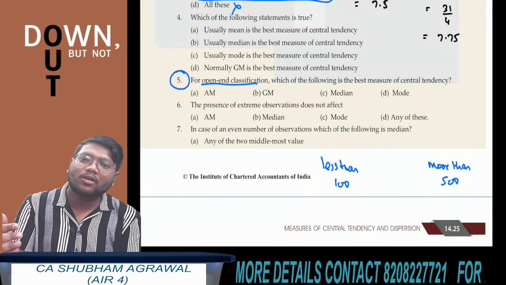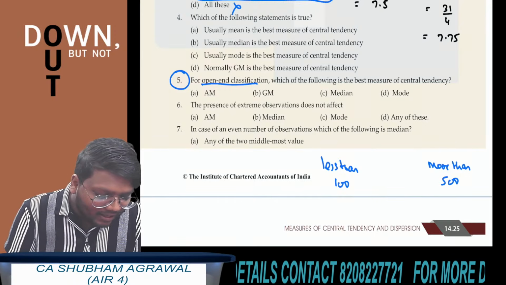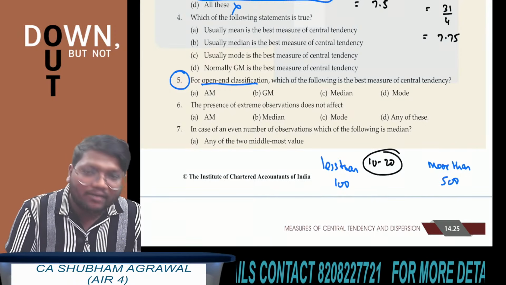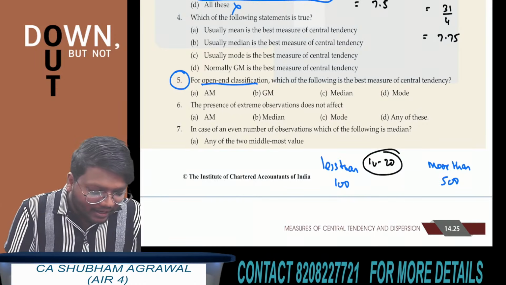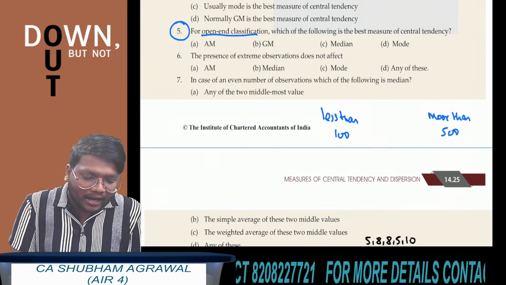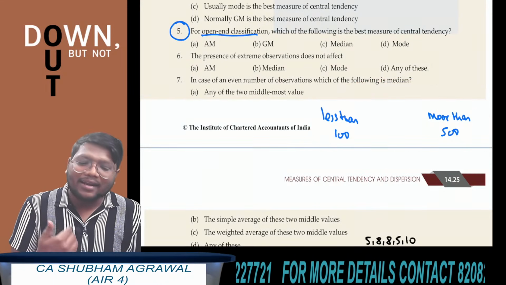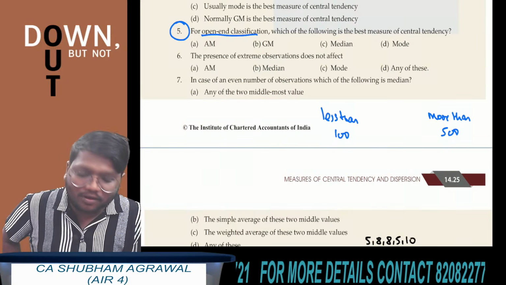Here it can be 0, 1, 2, 3, like anything. If I am writing, let's say, the class interval is 10 to 20, it means the class interval is properly defined. But if I am writing it as less than 100 or more than 500, it means the class interval is not properly defined. And this thing is called open-ended classification. And for open-ended classifications, which of the following is the best measure of central tendency?